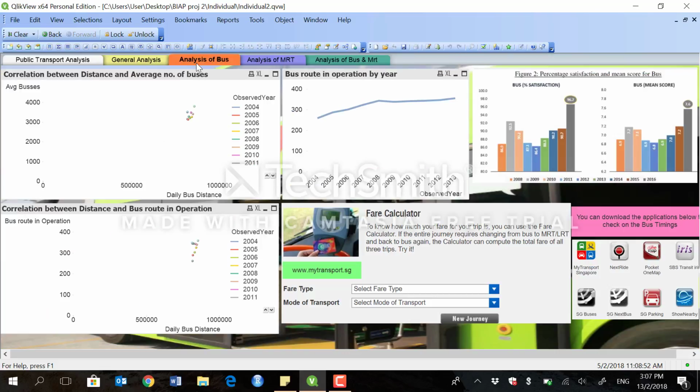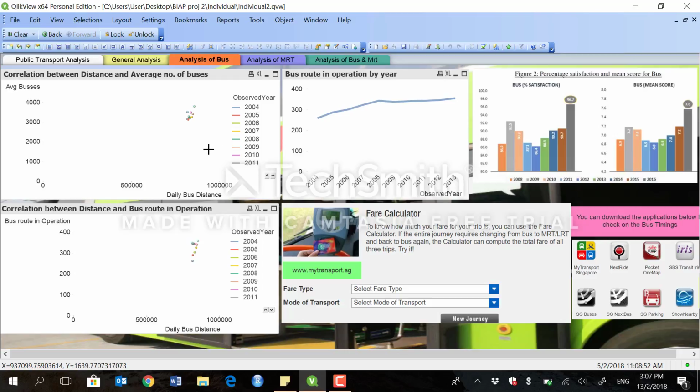So now I'll be moving on to the analysis of bus. It can be seen that there is a correlation between the distance and average number of buses. For example, the longer the bus distance is, the higher the number of average buses there are.